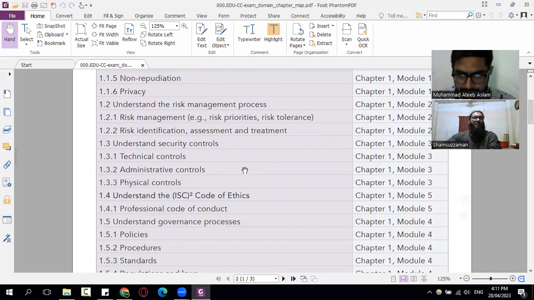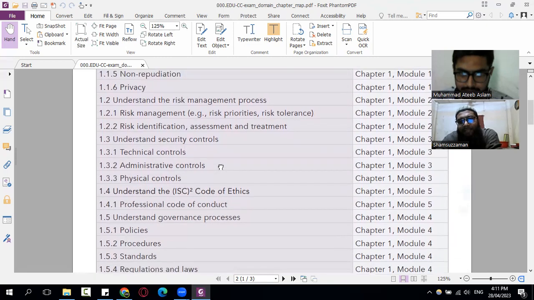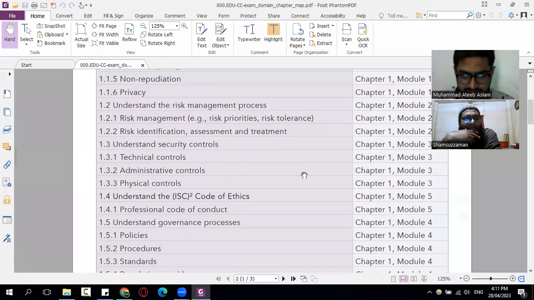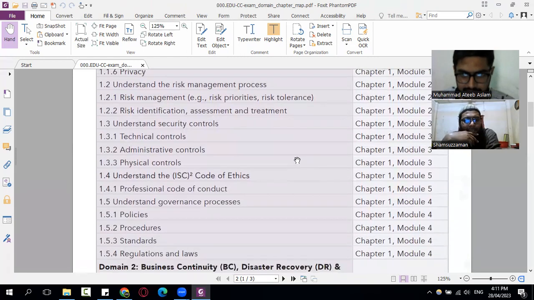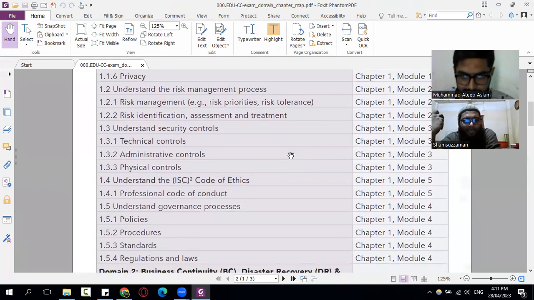Technical control is by using the configuration of some ICT devices, like firewall rules, things which are related to technology. Administrative control is fully related to management policies, procedures, trainings, and awareness programs, which are organized or circulated by the administrator or management of an organization.